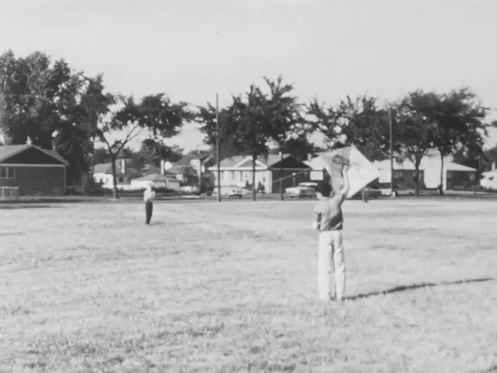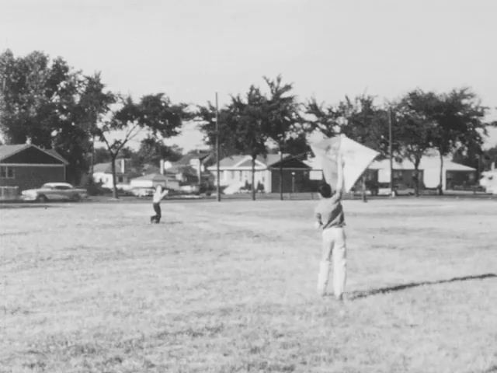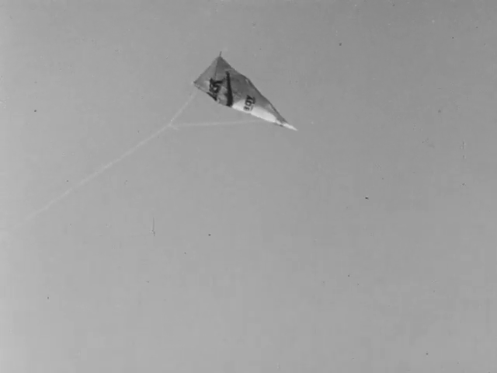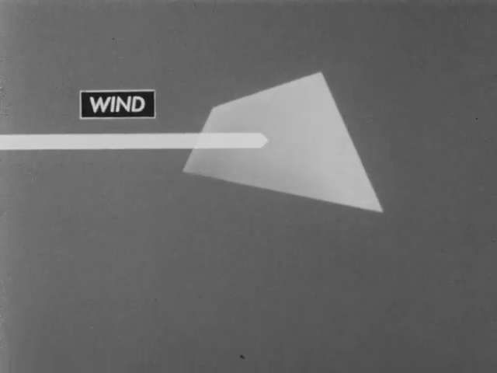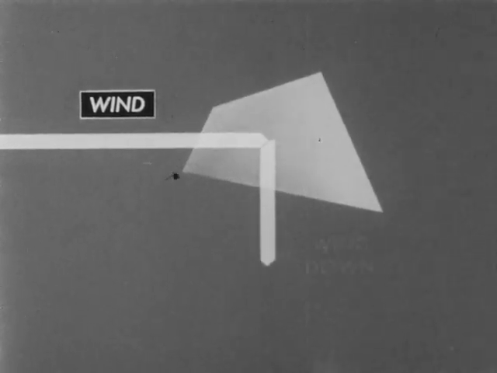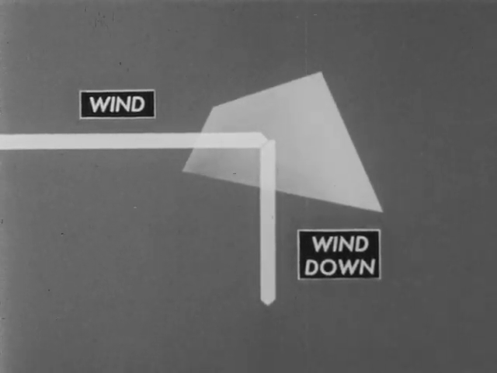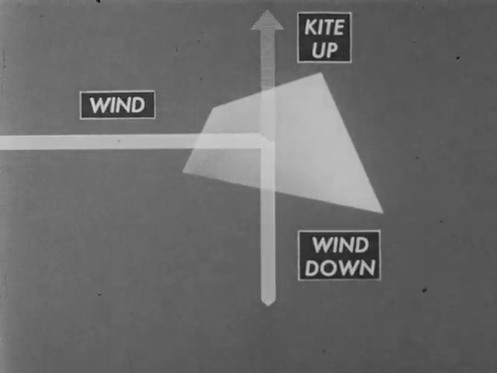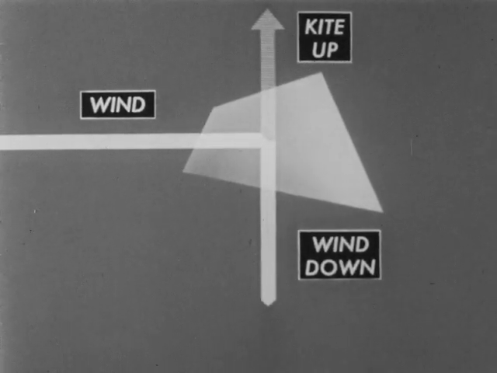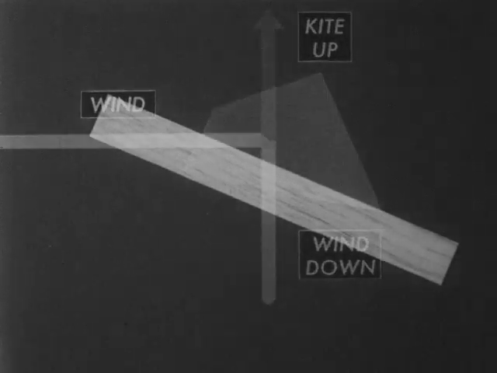We can learn something about how these forces act by observing this kite. Notice how the kite is moving against the wind. It is designed so that the wind hits it at an angle. Because of the angle between the kite and the wind, the kite deflects or pushes the wind downward. At the same time that the kite pushes the air down, the air pushes the kite up. All of this happens simply because the kite travels through the air at an angle, like an inclined plane.